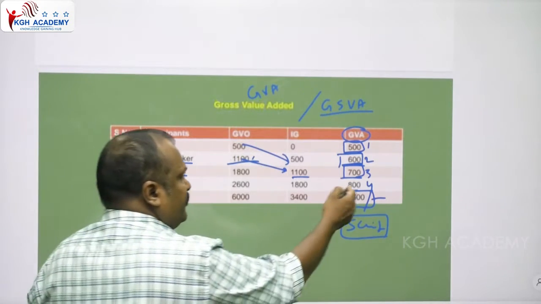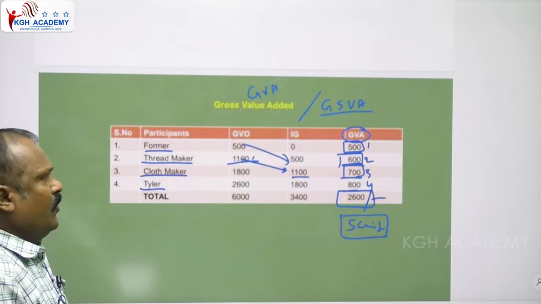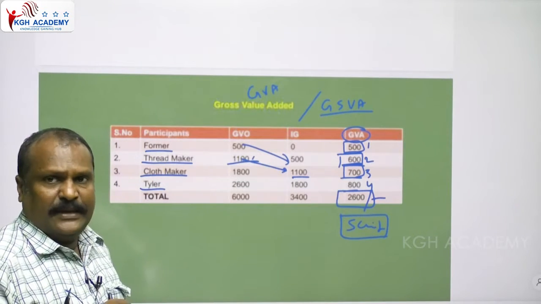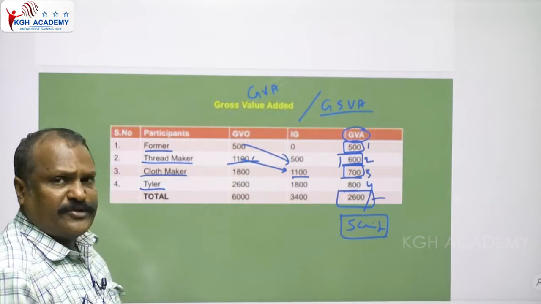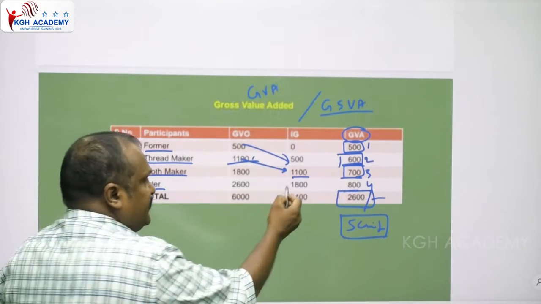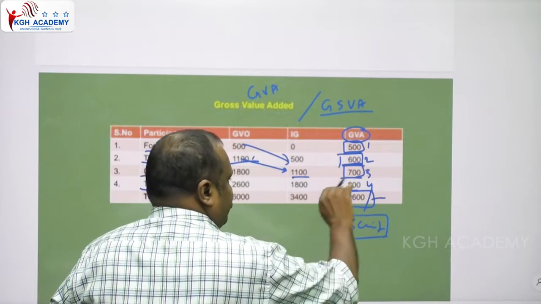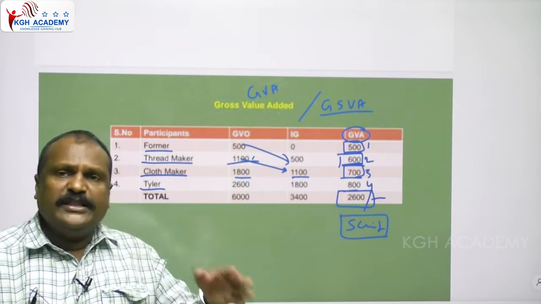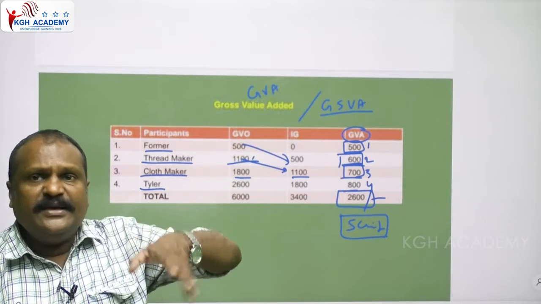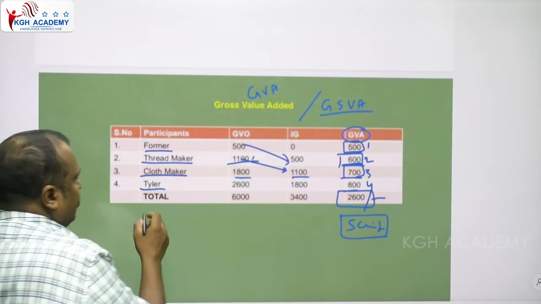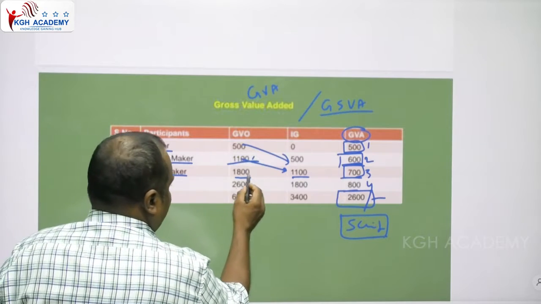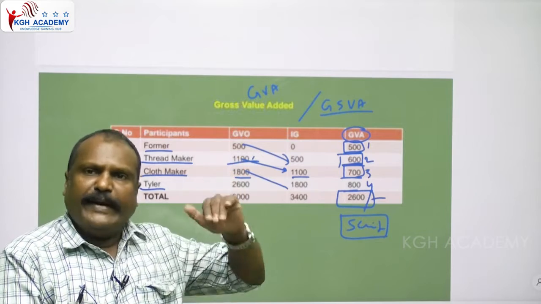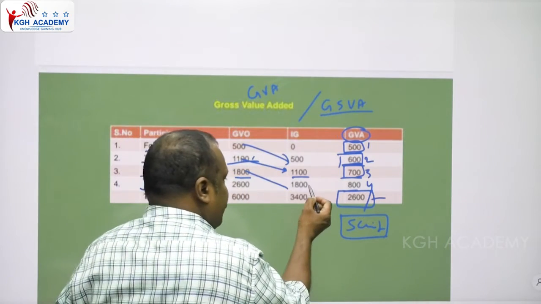How much investment did he make on the raw material? That's 1100 rupees plus a service charge of 700, totally 1800 rupees. That is the gross value output, including the investment in the raw material and the service charge. Then come to the tailor. The tailor purchased the cloth from the cloth maker, and he converts the cloth into the pant and shirt. And how much investment did he make?